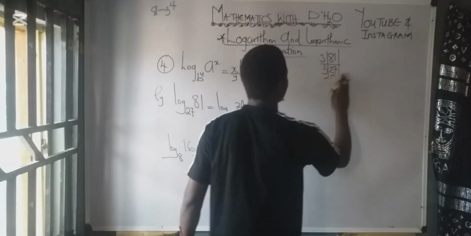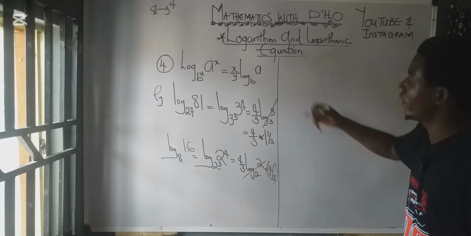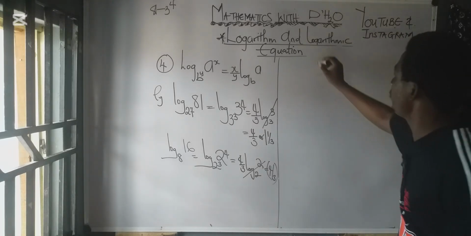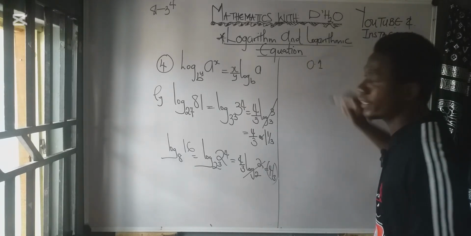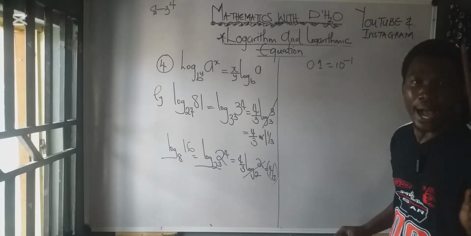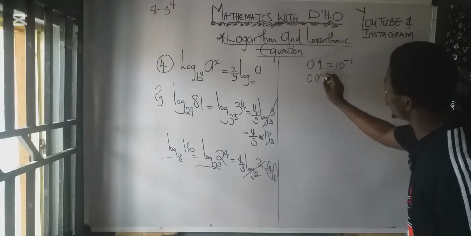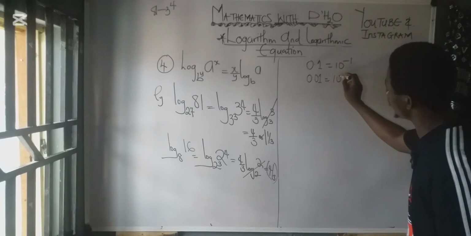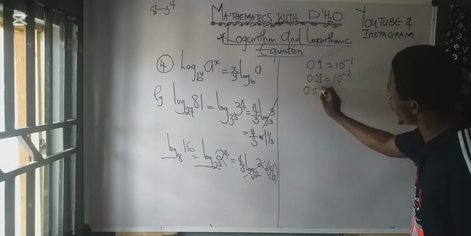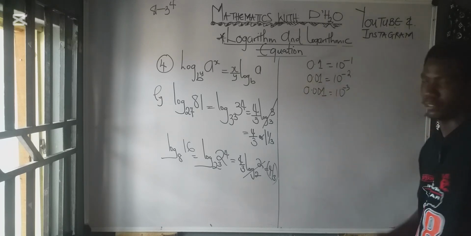Now let's take another illustration on the fourth law. How many of you remember that if I have 0.1, for instance, it is 10 raised to the power of minus 1? Why? Because the 0 is at the back. If I get 0.01, it is 10 raised to the power of? How many 0s are there here? Minus 2. If I get 0.001, it is 10 raised to the power of minus 3.